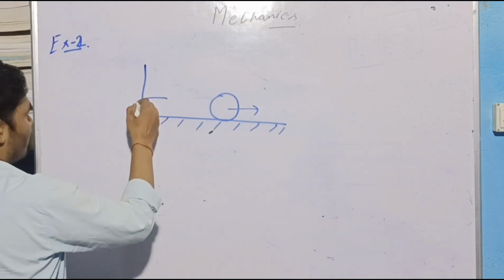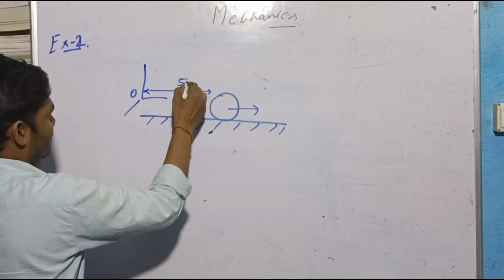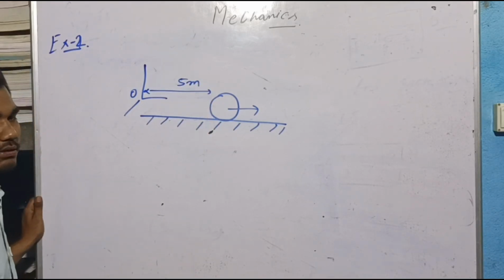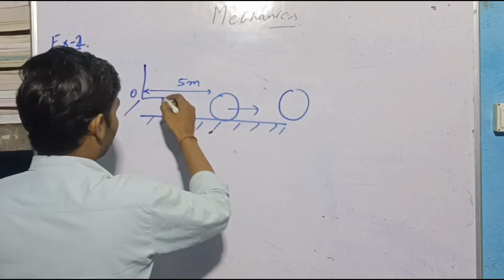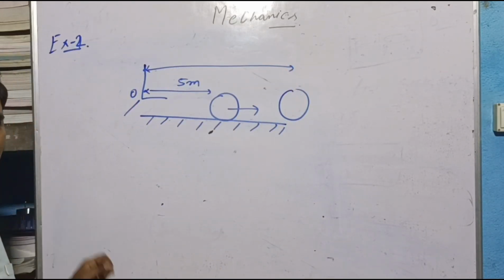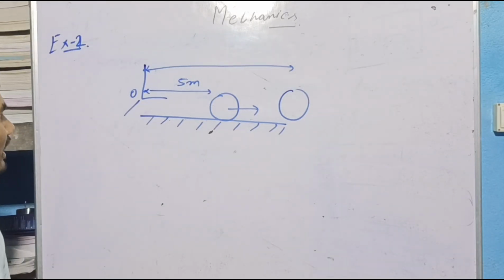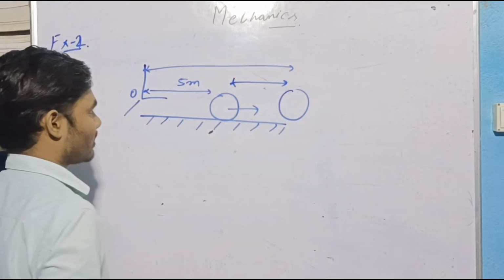This is your frame of reference, the origin, and the ball is at some point here, 5 meters for example. After a certain time this ball will come here. Position will increase, and the distance covered by this ball is this much in this duration.